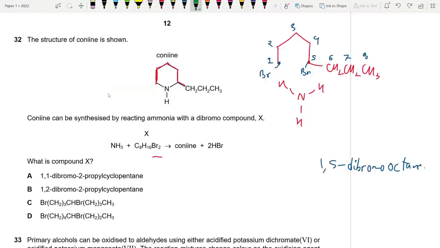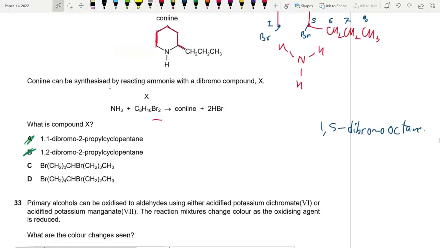So clearly, as you can see, A and B, they are wrong because they're not 1,5 dibromooctane. We need to look for 1,5 dibromooctane. Okay, so let's see what is compound C over here. They gave you Br.